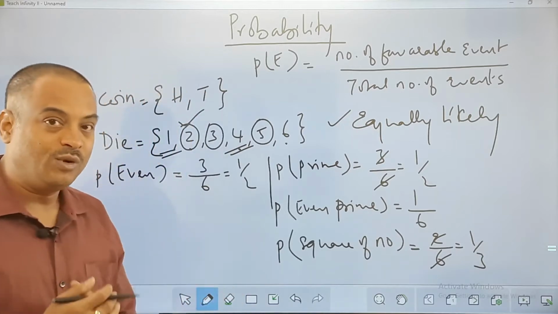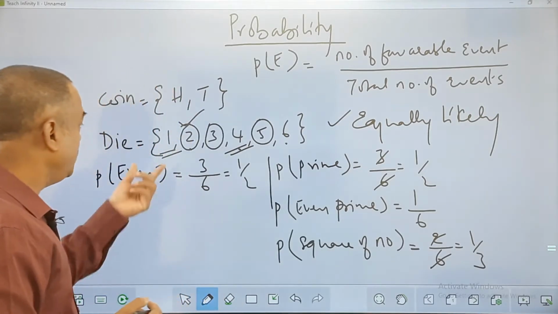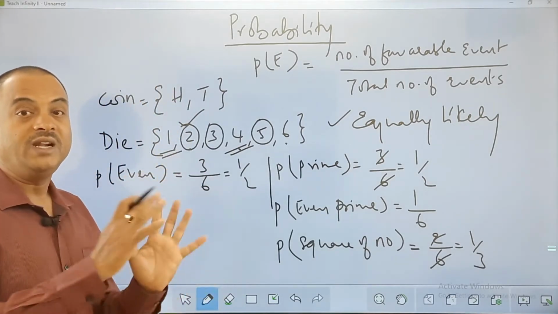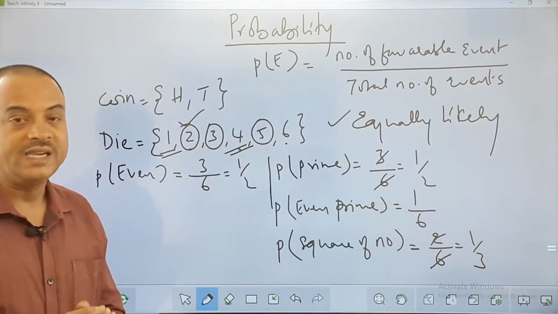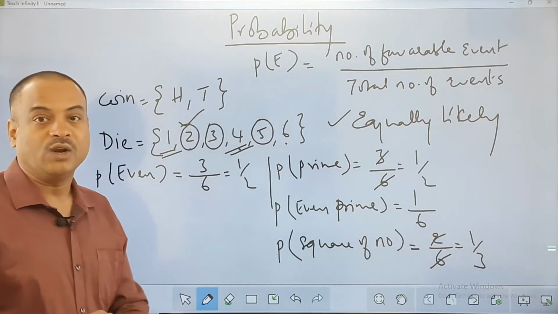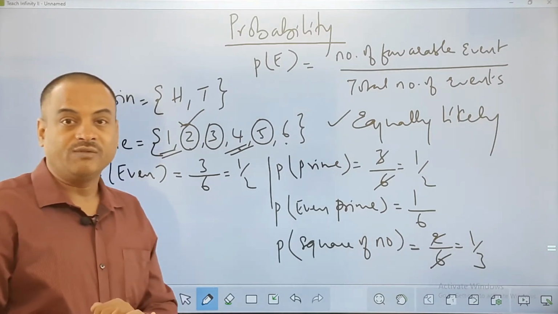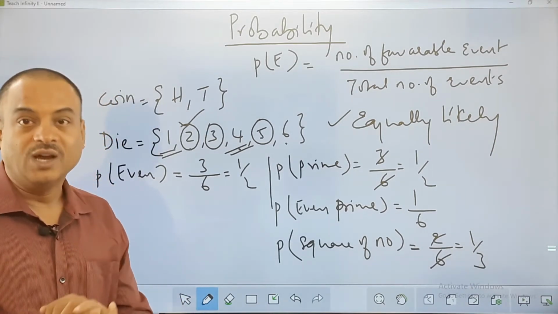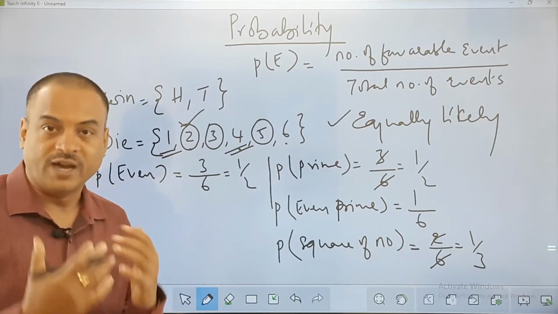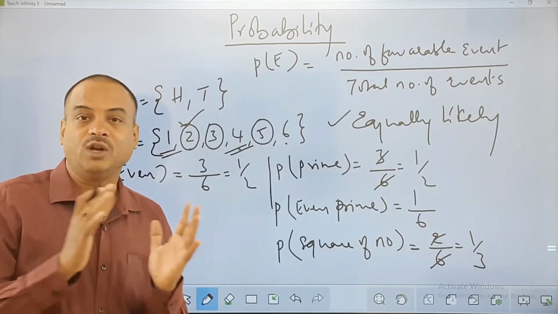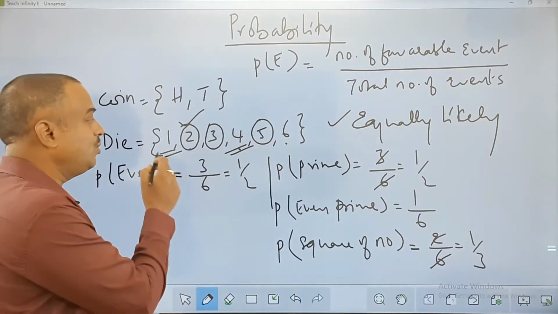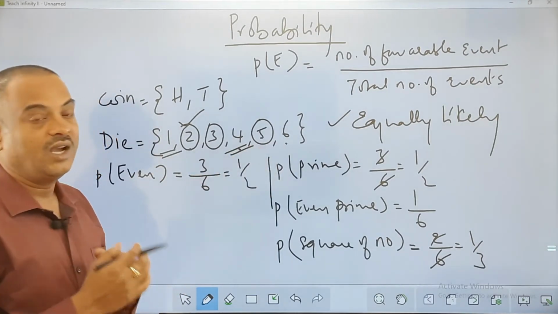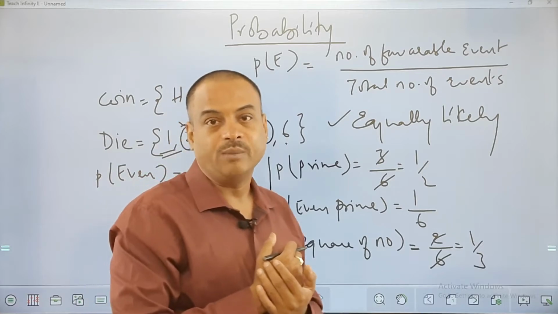Now I can see one more thing happening here. On the same die, there can be plenty of questions which I can frame. I can ask the probability of getting an odd number, a multiple of 3, a multiple of 5, like that. What I need to remember every time is how many outcomes are there and what varieties of questions can be asked.